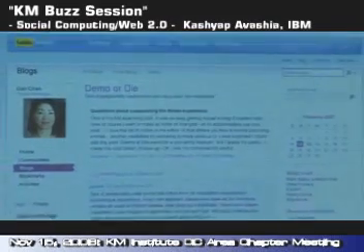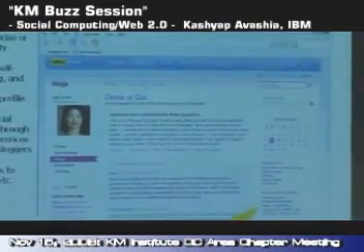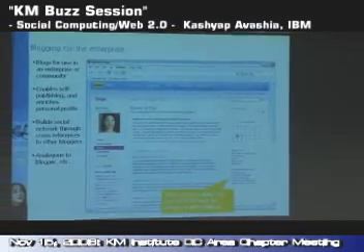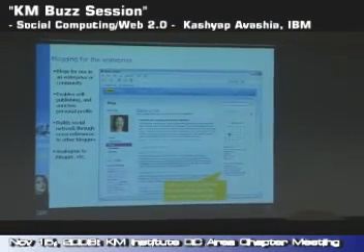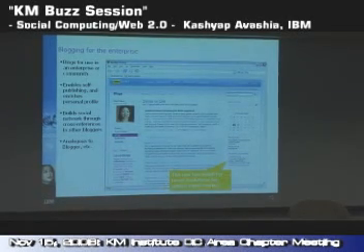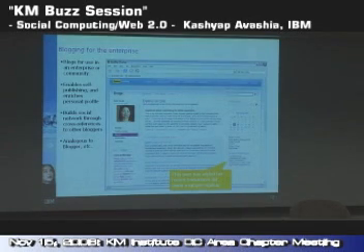The third component is blogging, and as I said, blogging is based on certain corporate guidelines, so people don't just put garbage. And not everybody will blog, but even if a small number of people start blogging and there is a large group of readers, then I think it can still be very successful and influential. And it's not just internal, we also do it with our customers and partners.